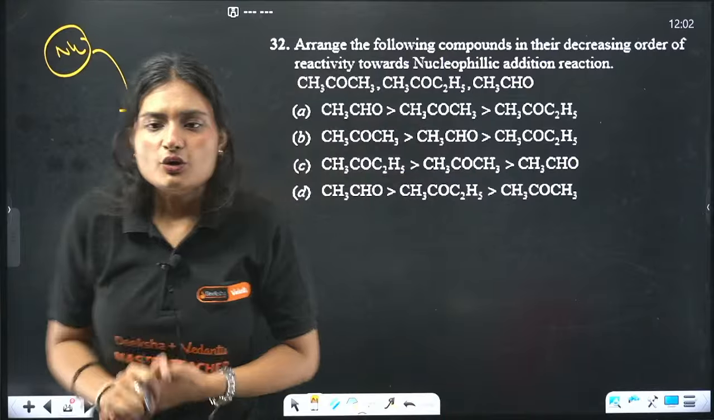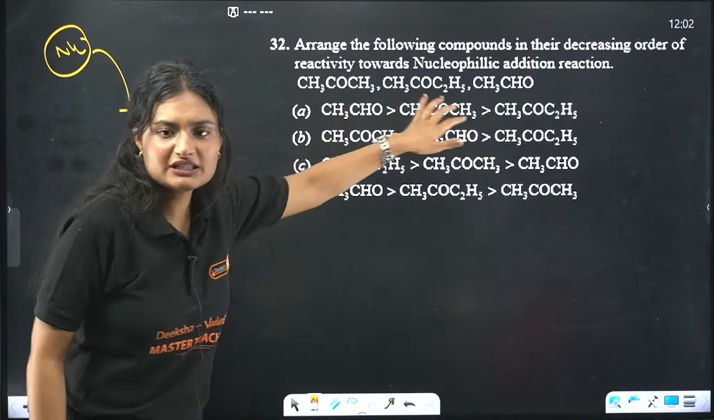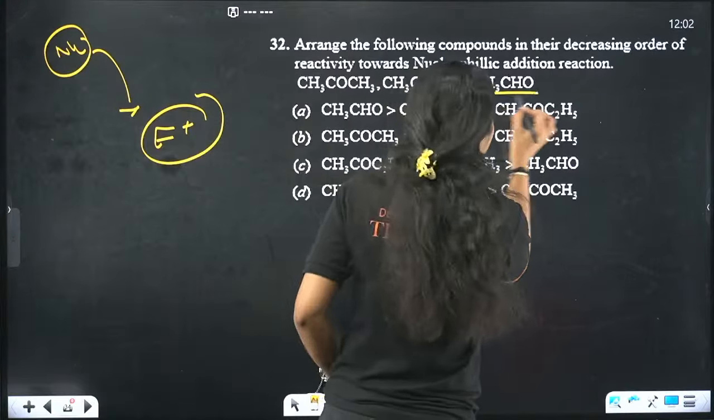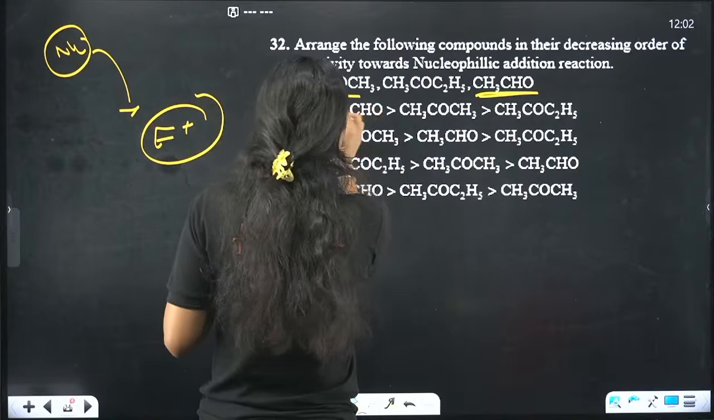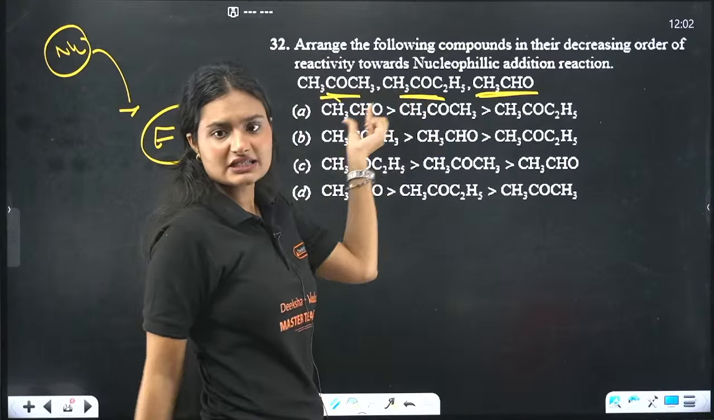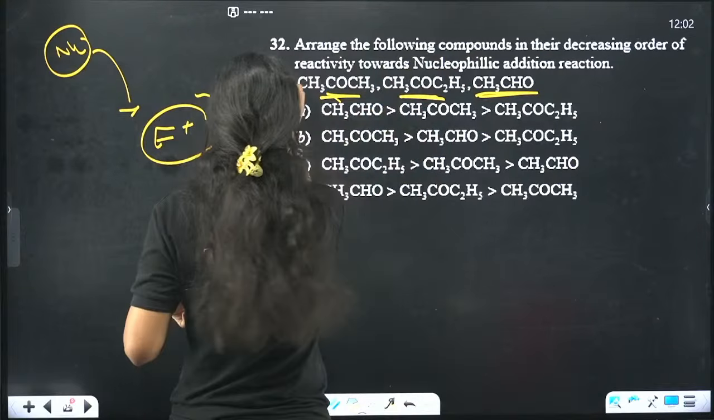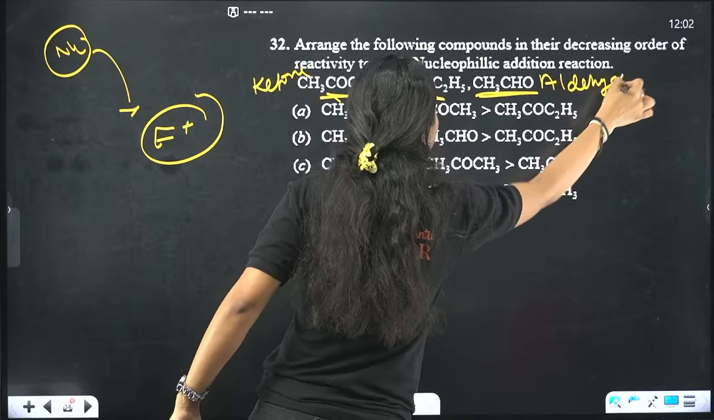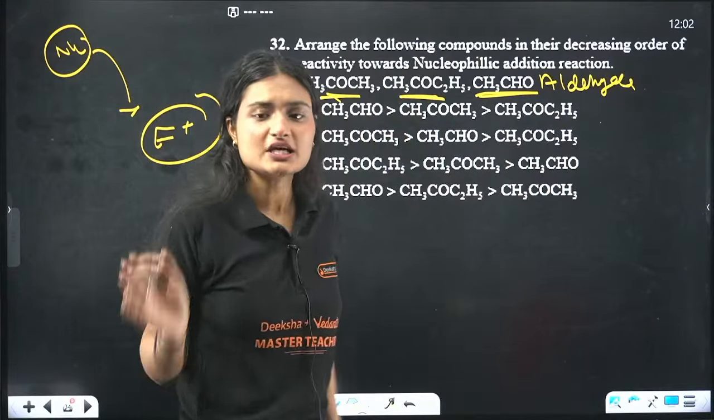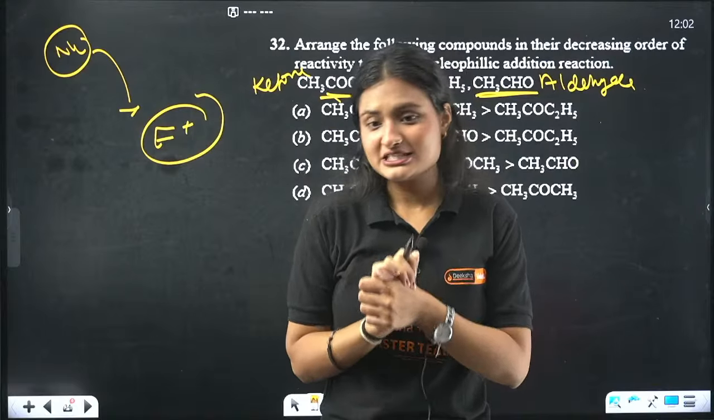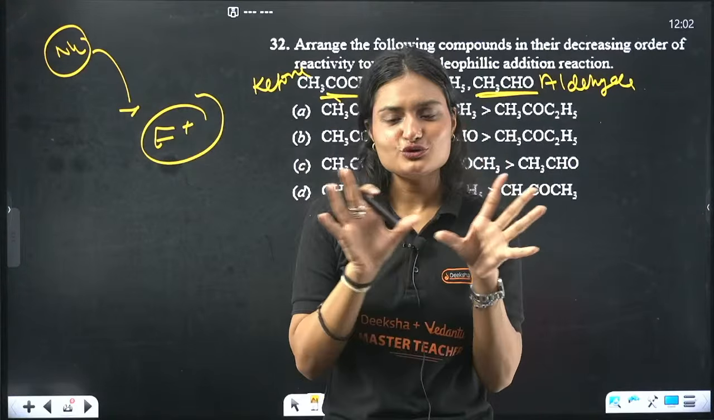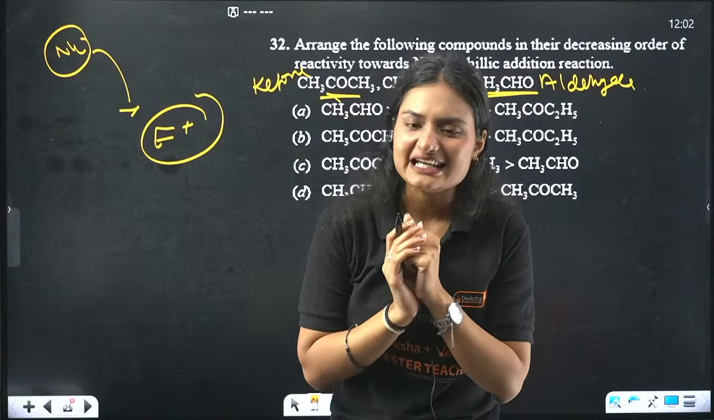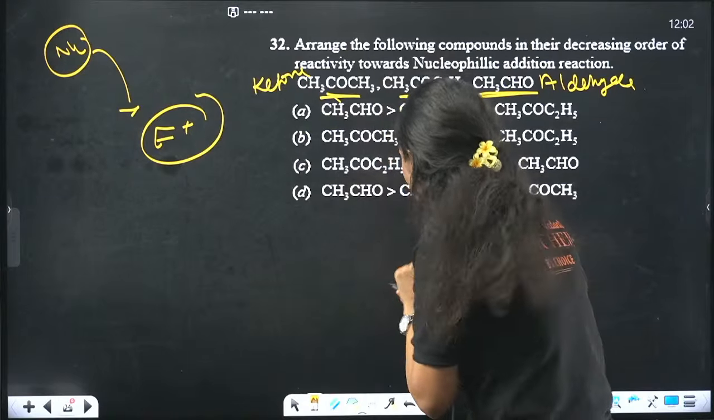Now which among the following is the best electrophile? Let's check. We have aldehyde. These are your ethers, and these are your ketones. This is ketone and this is aldehyde. When you studied about aldehydes and ketones, your teacher would have told you that, of aldehyde and ketone, which is more electrophilic? Aldehydes. Why? Because in aldehyde we have one hydrogen. This is aldehyde, right?